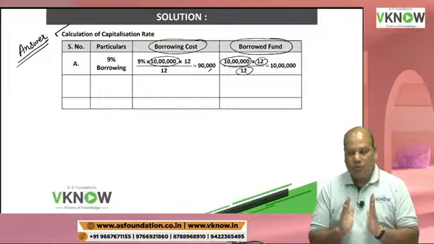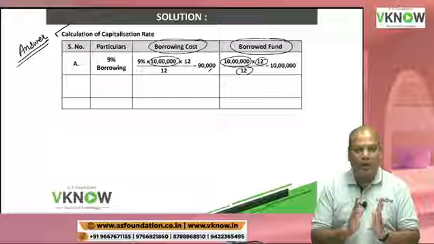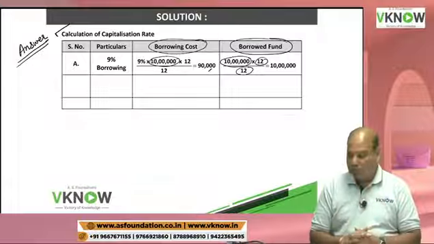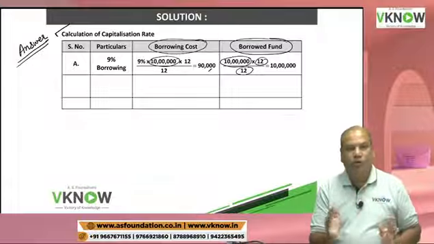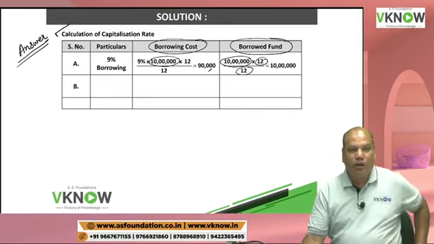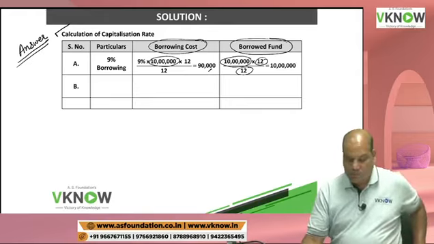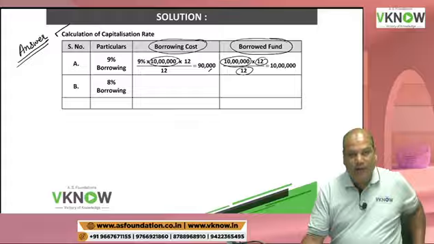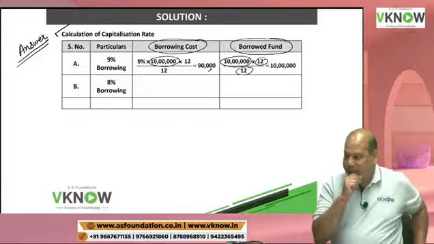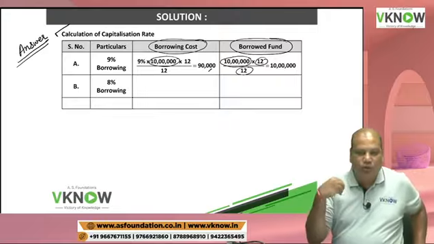So the weighted average borrowing will be 10 lakh into 12 by 12. Point B, another borrowing is 8%. In the exam, they may give you 3, 4, 5, doesn't matter.